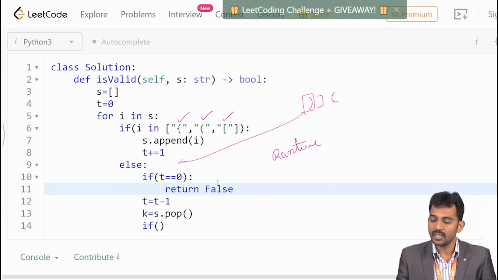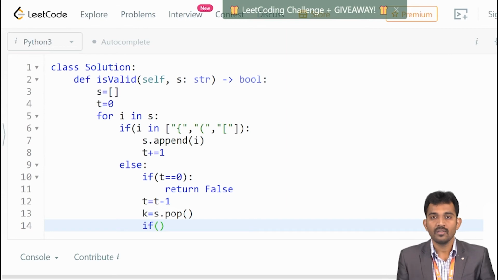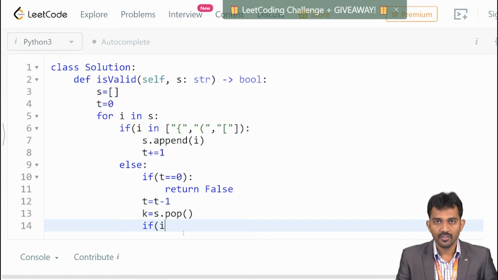Got it? When the top value is 0, then you don't have any elements in the stack. So you stop the process and return false. If the t value is not empty, not 0, then you reduce the t value and remove the pop element. Now you need to check whether i is a closed flower bracket.